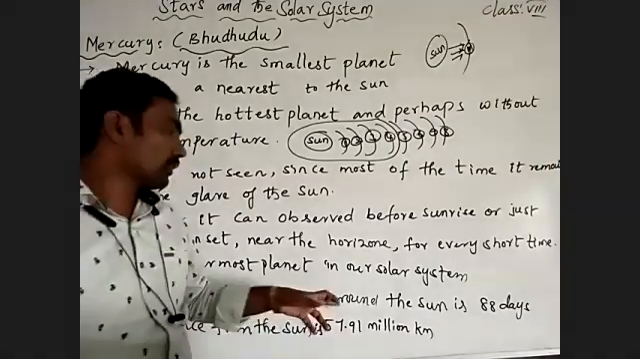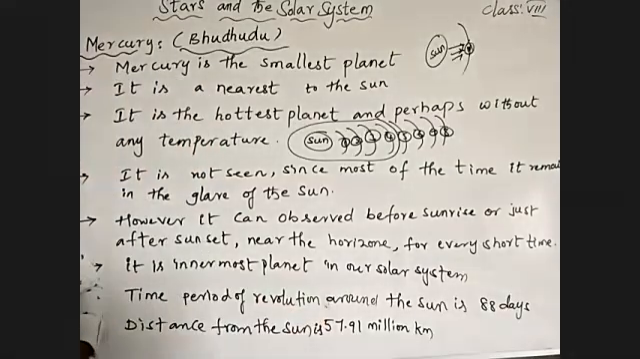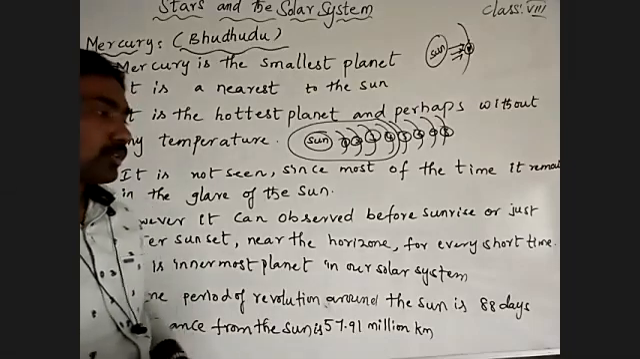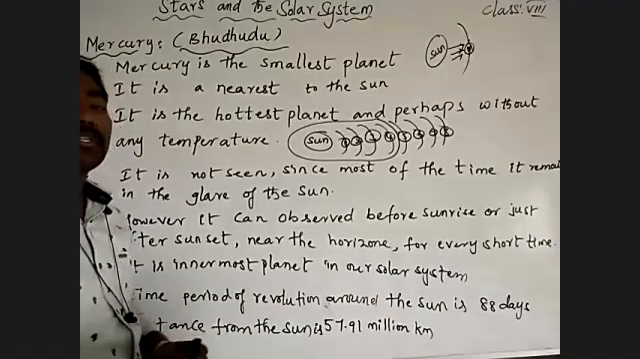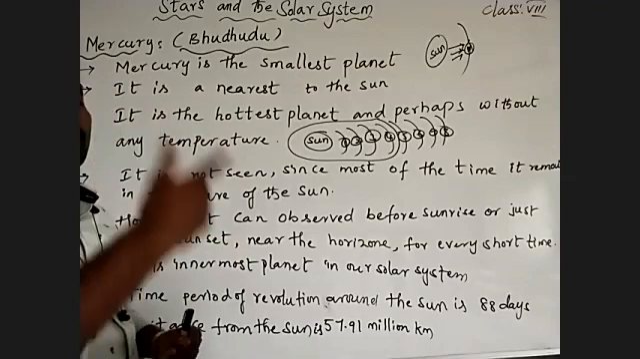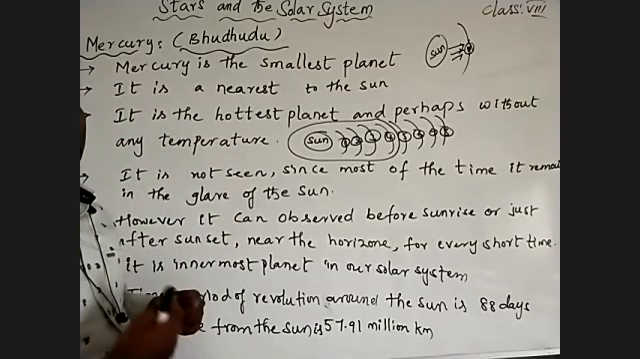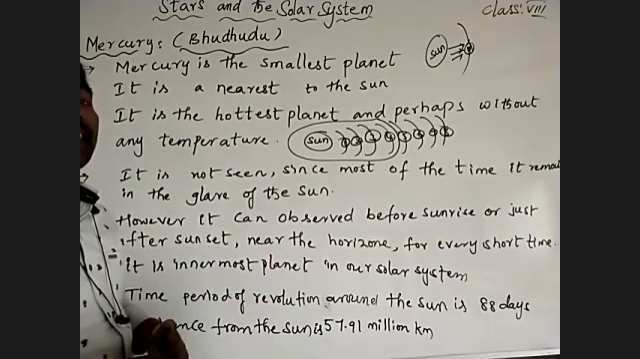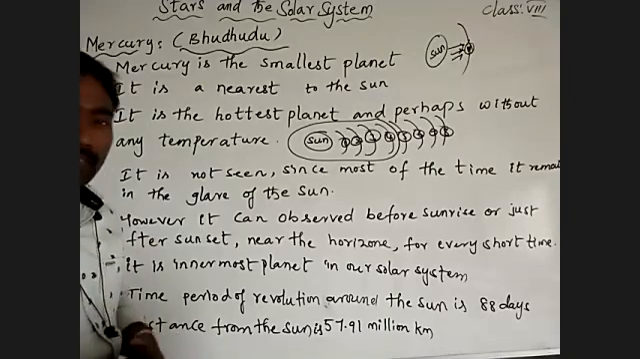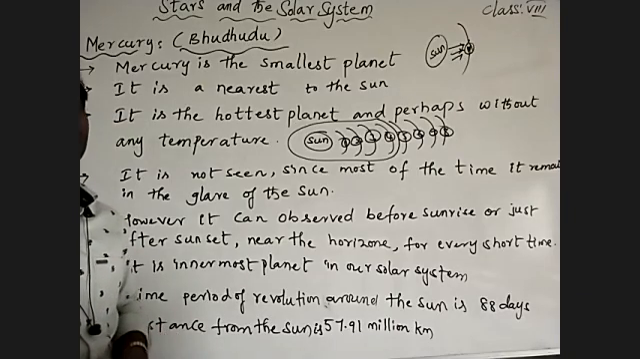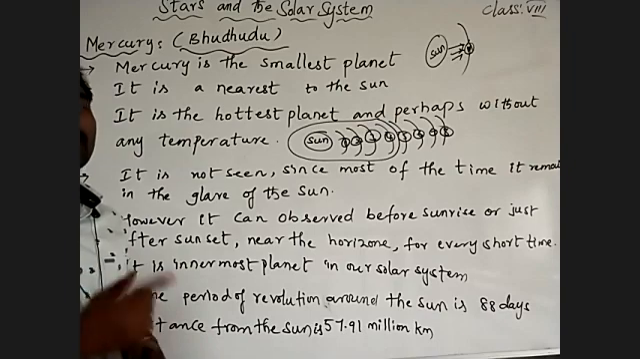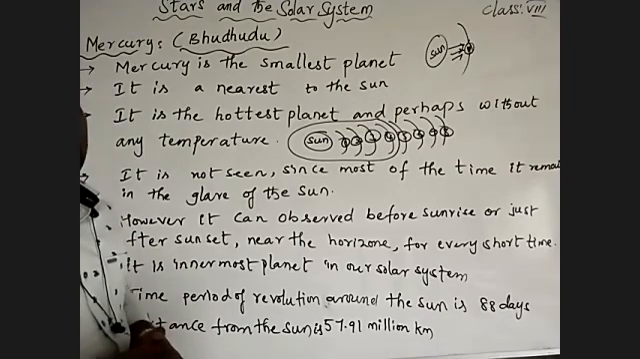The time period of revolution around the sun. How much? 88 days. Mercury takes 88 days to finish one complete revolution around the sun. Compared to that, Earth takes 365 days to finish one complete revolution around the sun.